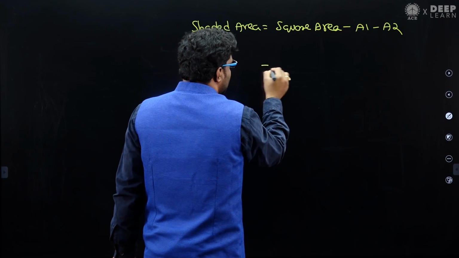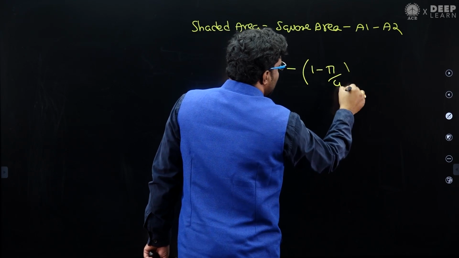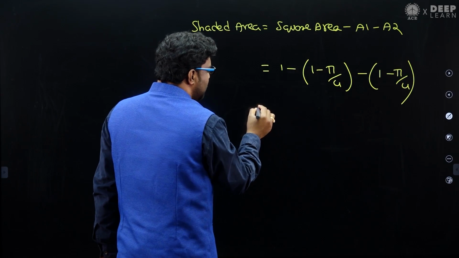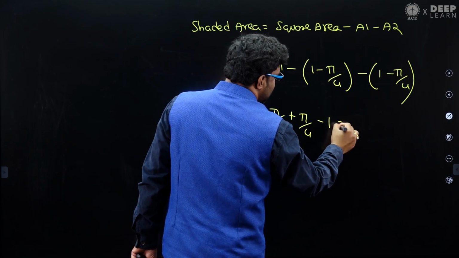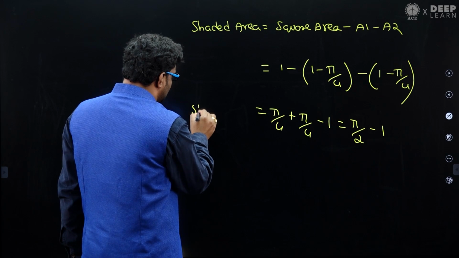Square area is 1, A1 is 1 minus pi by 4, A2 is 1 minus pi by 4. The 1s will get cancelled. This is pi by 4 plus pi by 4 minus 1, which is pi by 2 minus 1. So guys, this is your shaded area.